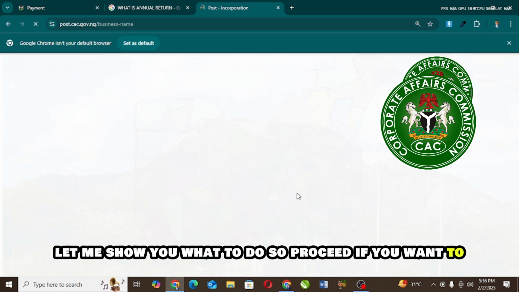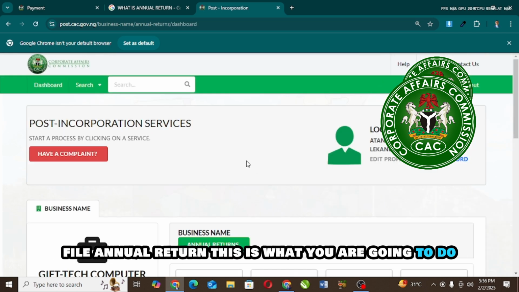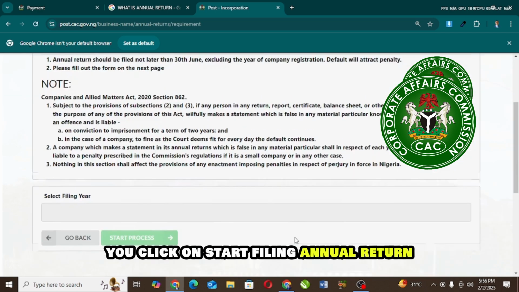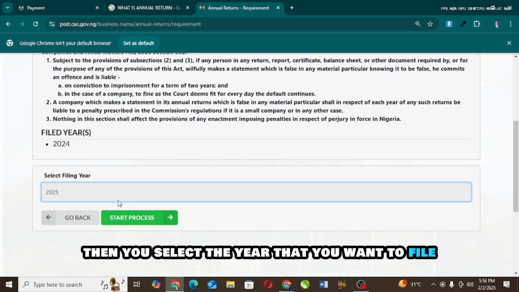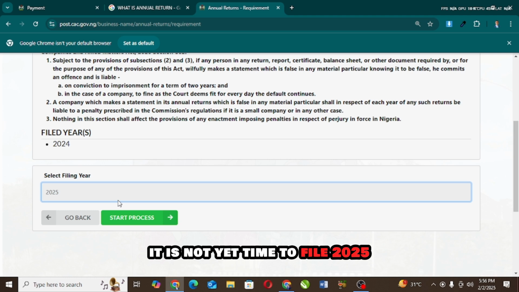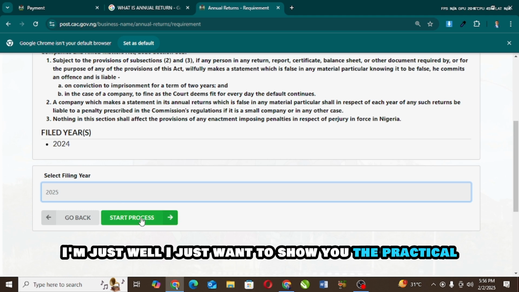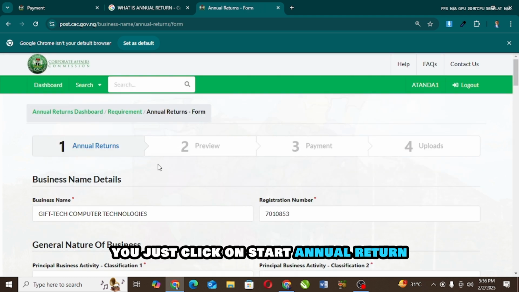If you want to file annual return, this is what you are going to do. You click on start filing annual return. Then you select the year that you want to file. This is not yet time to file 2025. I just want to show off the practical. You just click on start annual return.